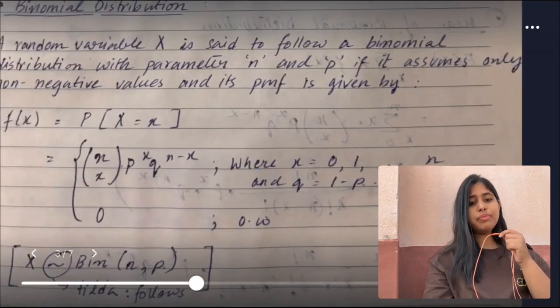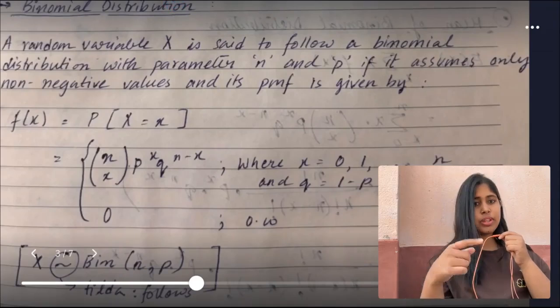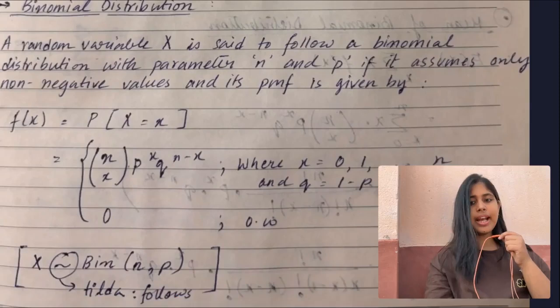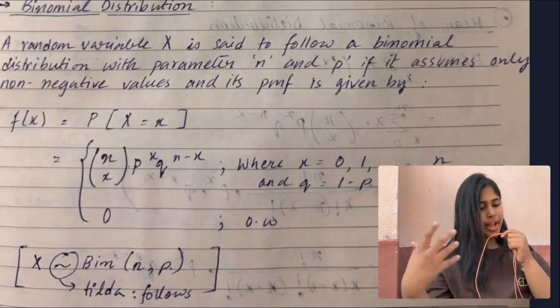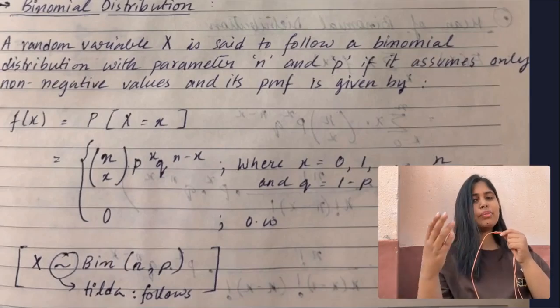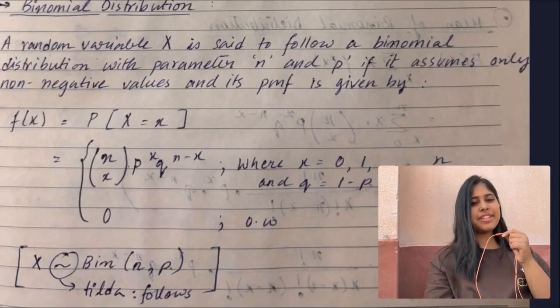So basically, you have to understand that in Bernoulli, there is only one parameter, that was p. And in binomial, we have two parameters, n and p. As I have already discussed, n is the number of trials, and p is the probability of success in each trial. Clear? Good.